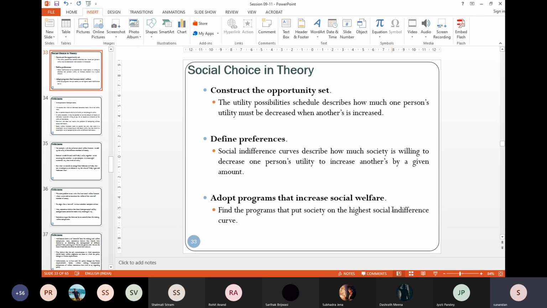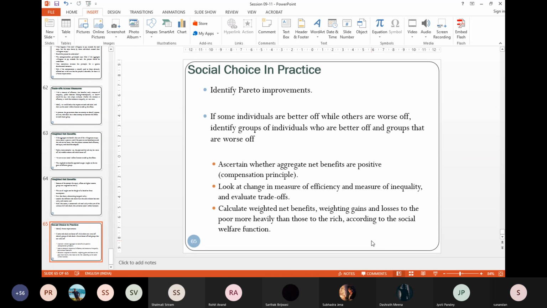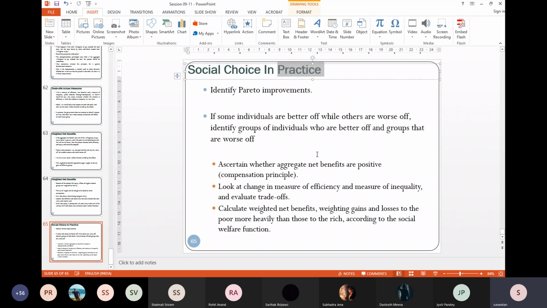But once you have a theory, you also understand the practical problems of implementing. To solve for those practical problems, you have a very different looking objective. But look, there is no conflict between what we do in practice and what we have proposed in theory.